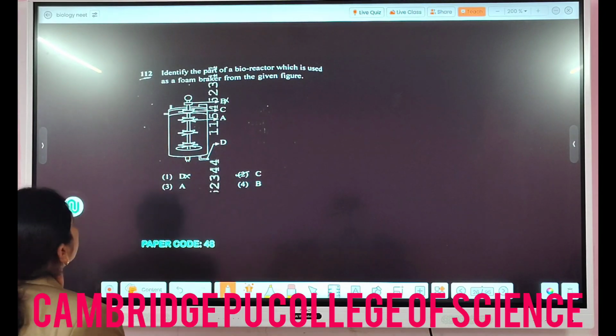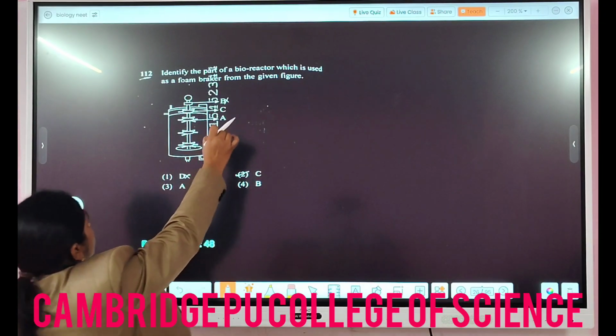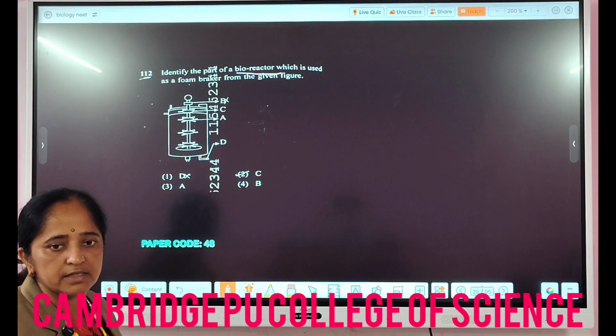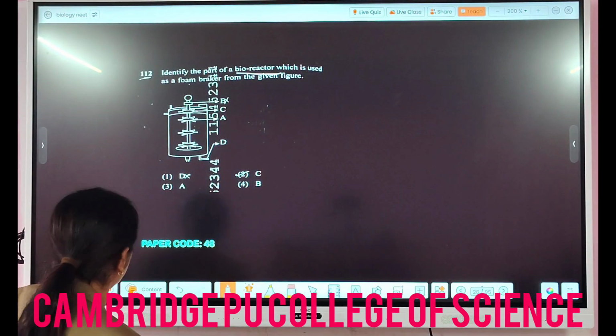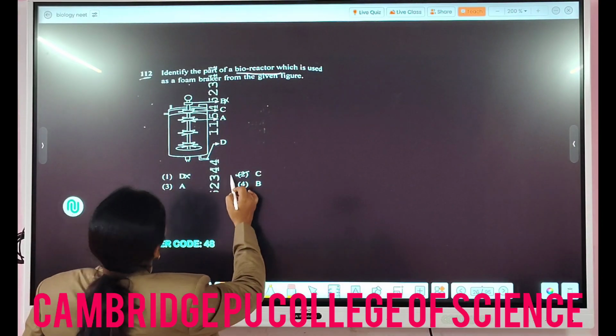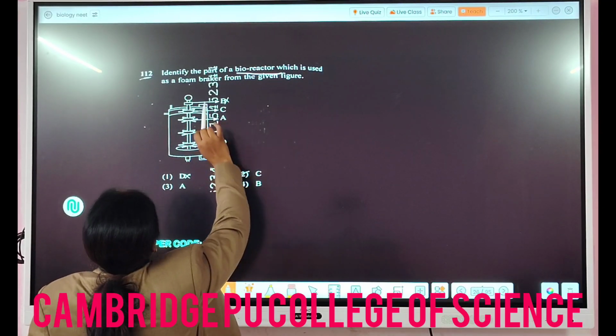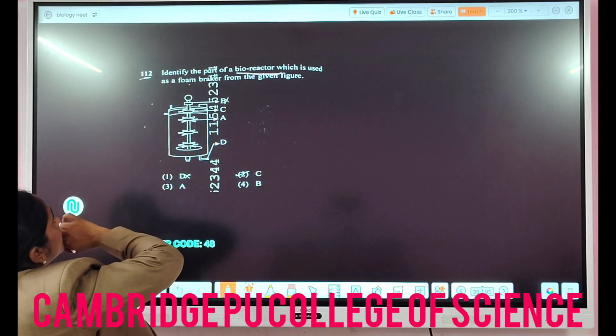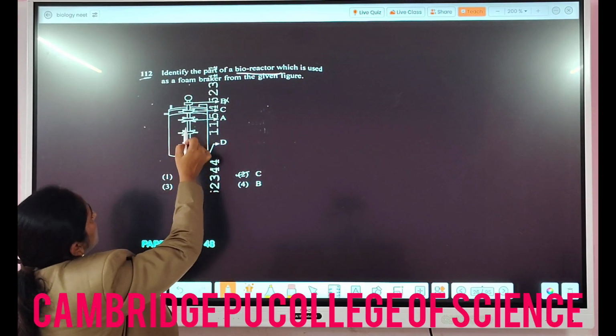Then you can very well recognize this structure. It is a bioreactor, correct? Which is used as a foam breaker. This is a diagram based question, a direct question. Here they are asking to identify the part of the bioreactor which is used as a foam breaker from the given figure. You can see this is the stirrer here, right?